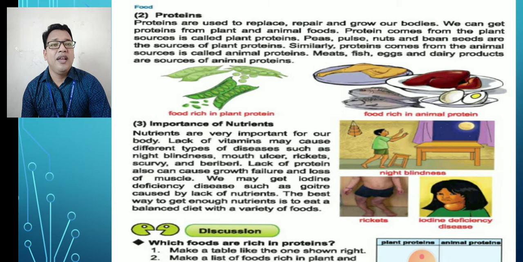It actually happens because of the lack of iodine. Iodine is an element, and we get it from salt and sea fish. Iodine deficiency disease is goiter. Look here, on the girl the throat becomes swollen. It is called goiter disease.